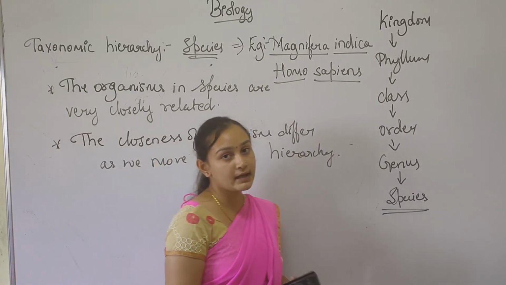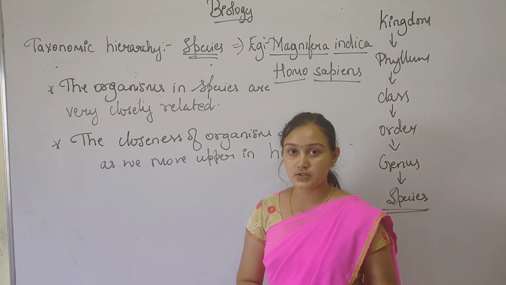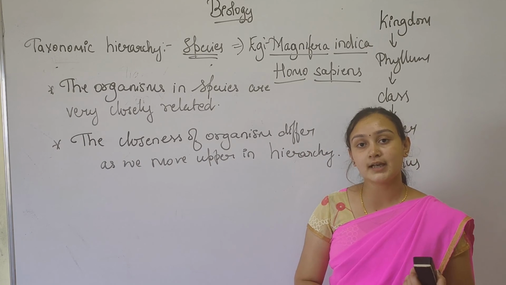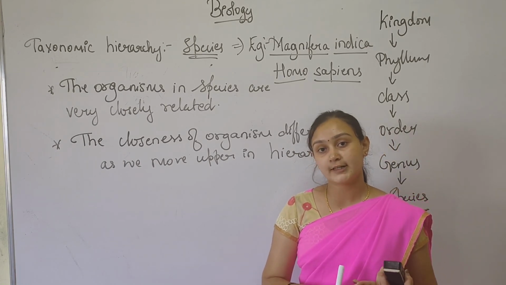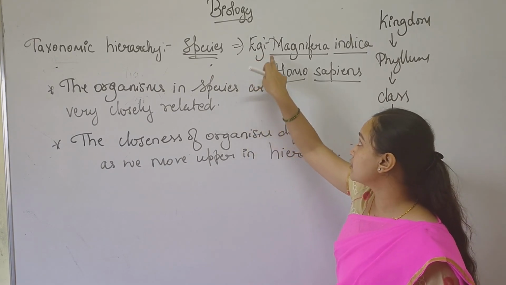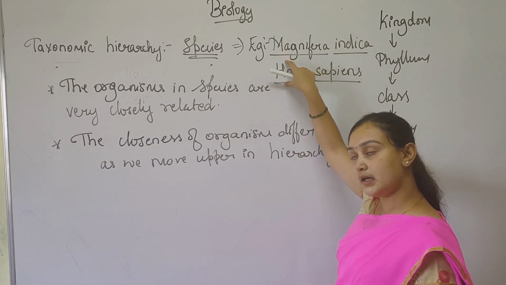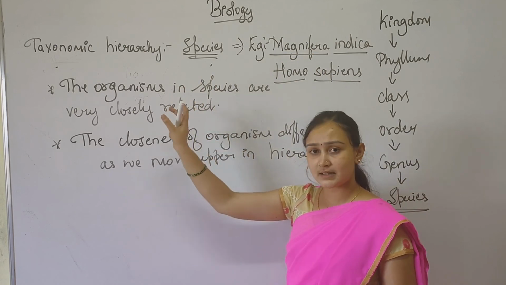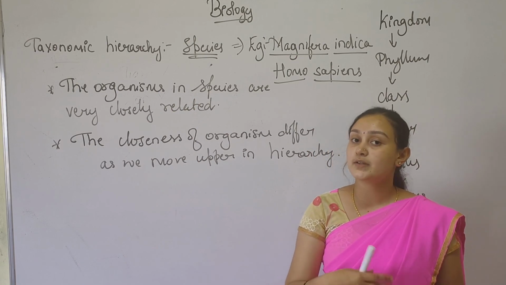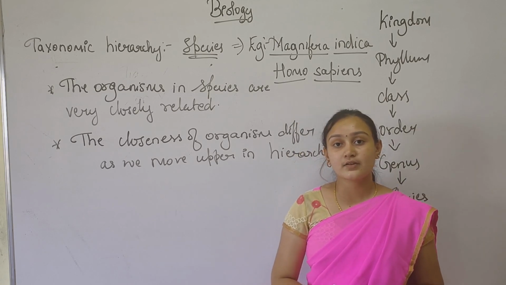So in this class, we have learned what a species is and the exceptional cases. There are two exceptional cases: one which is sterile and naturally occurring, and another which is fertile, where the hybrid is produced by captivity. We also took two examples, one of a plant and another of an animal. So species is nothing but organisms that are very closely related, which can interbreed naturally and also produce fertile offspring.